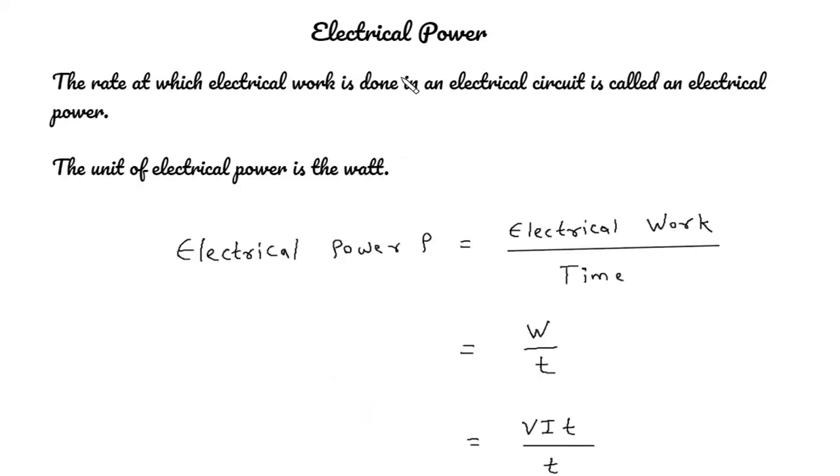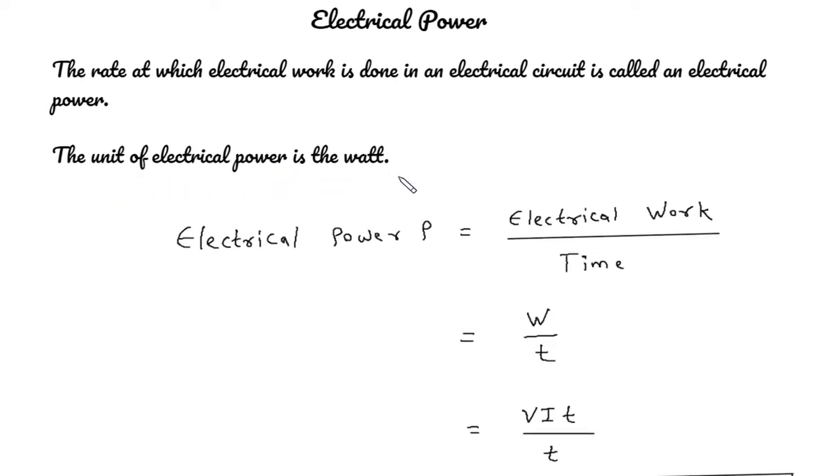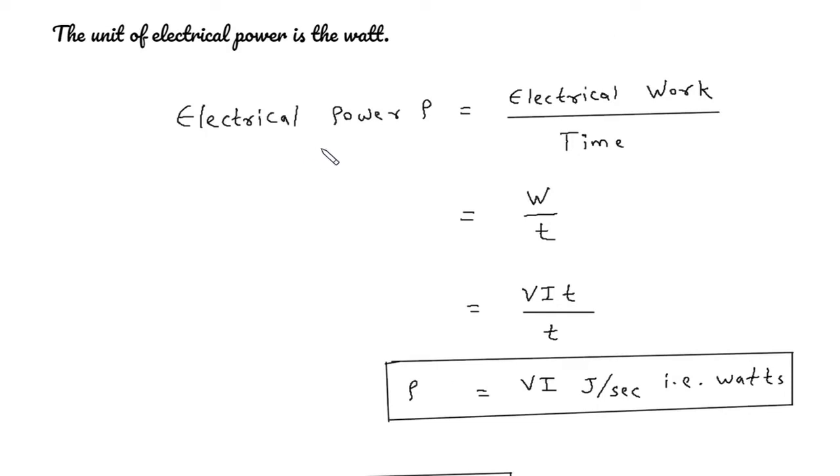Electrical power. The rate at which electrical work is done in an electrical circuit is called electrical power. The unit of electrical power is the watt. The formula for electrical power is P = W/t, electrical work upon time. Electrical work is represented by capital W, time is represented by small t, where the unit of electrical work is joules and the unit of time is second.